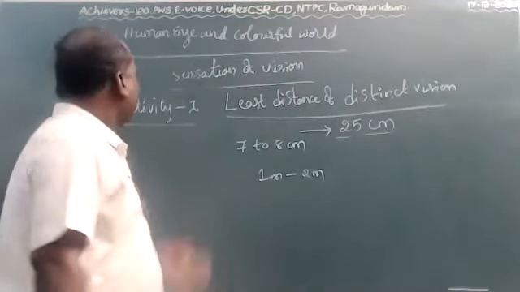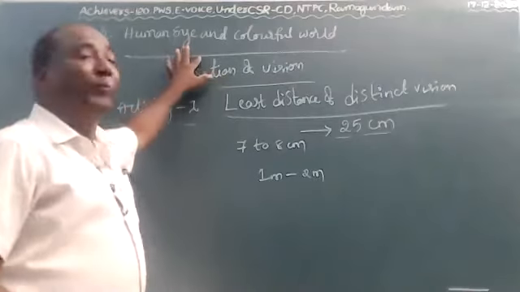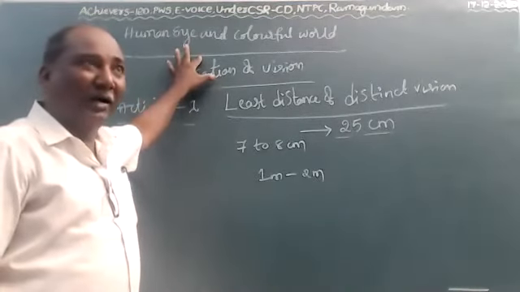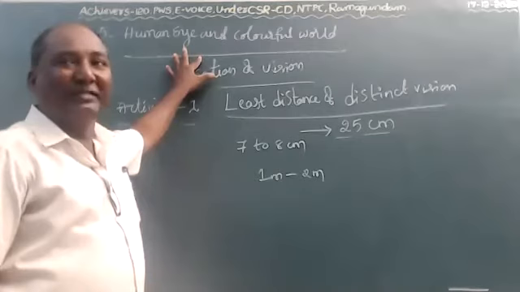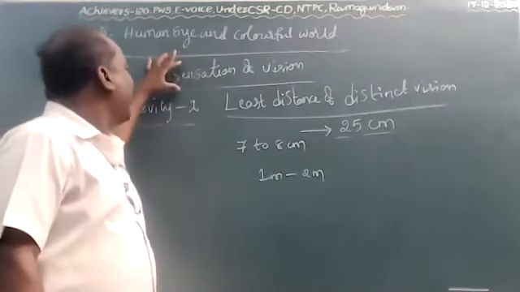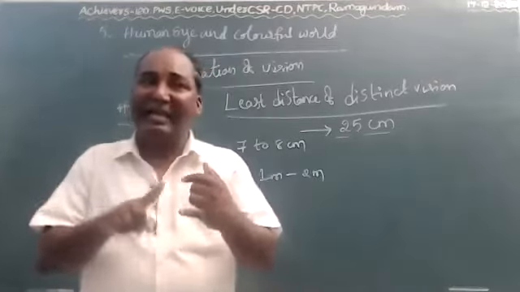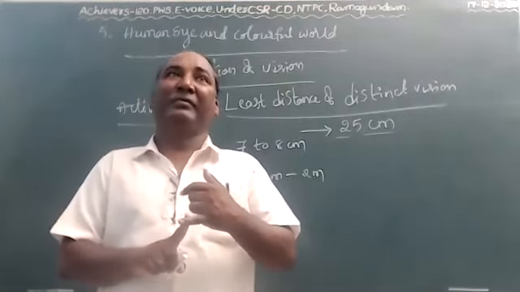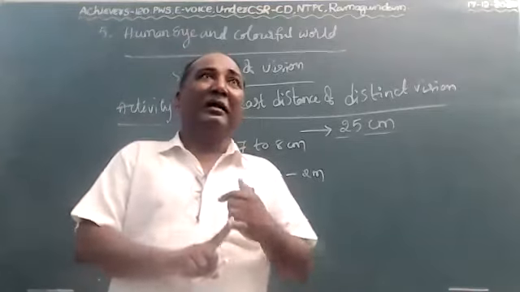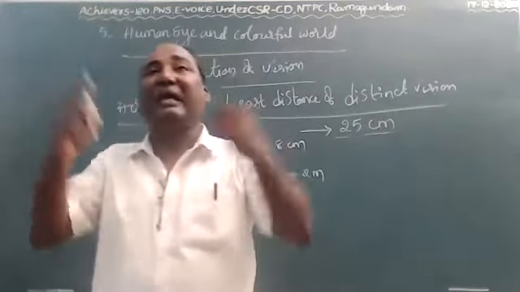Once again, children, the eye is an important sense organ. Without eye, we can't imagine the world. It works on the principle of sensation of vision. The eye can form a real, inverted image. So, can we see the whole object with our eye?